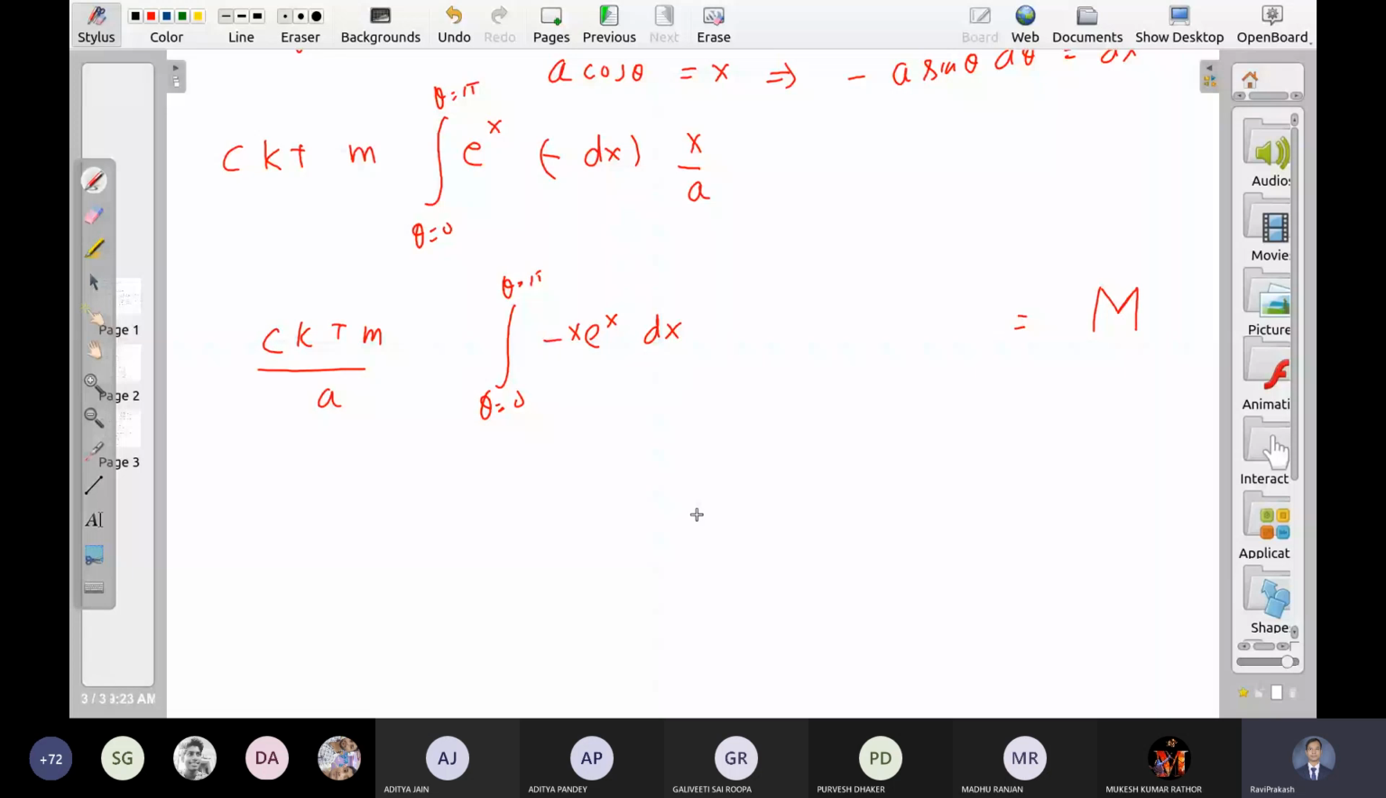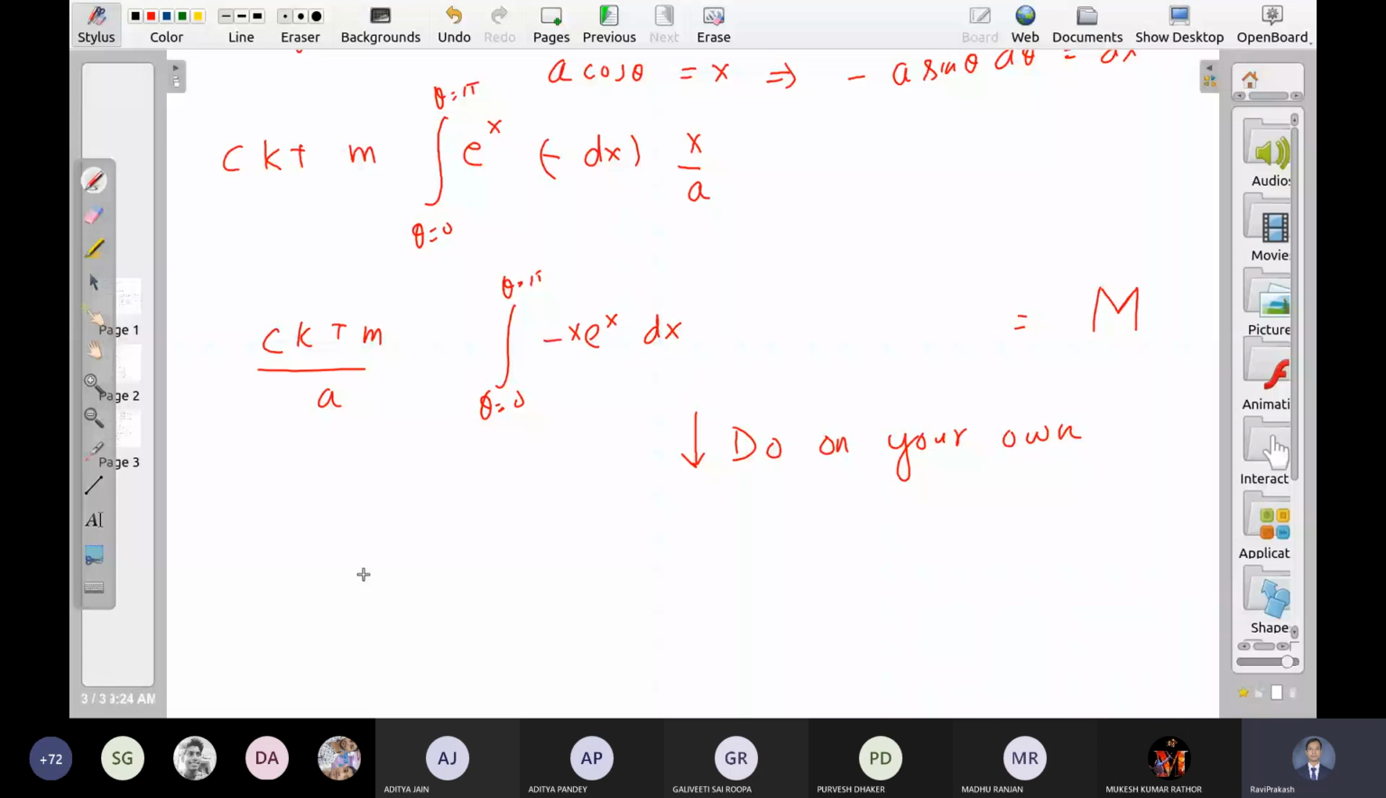Let me write the final answer from the book. It's a doable calculation. If you don't get the result, then you let me know. So where is the result? So this is the answer.